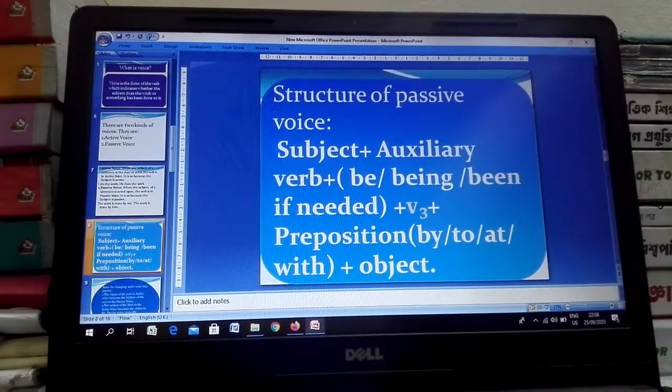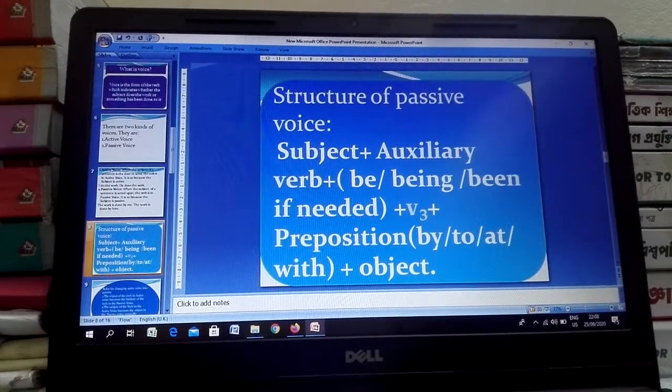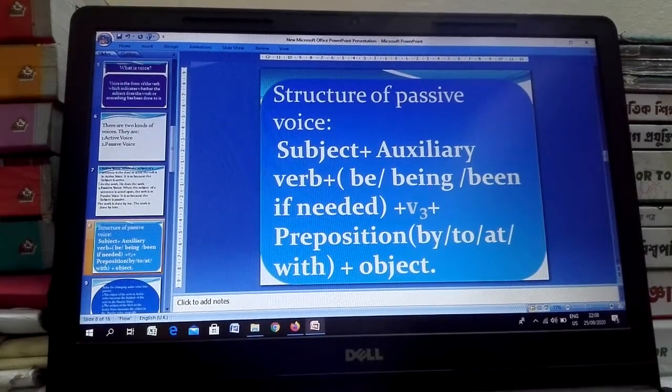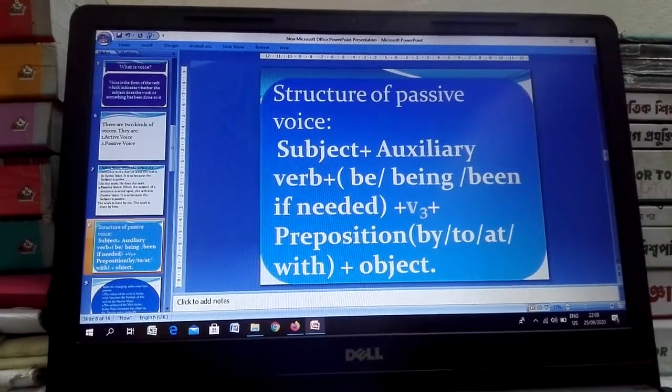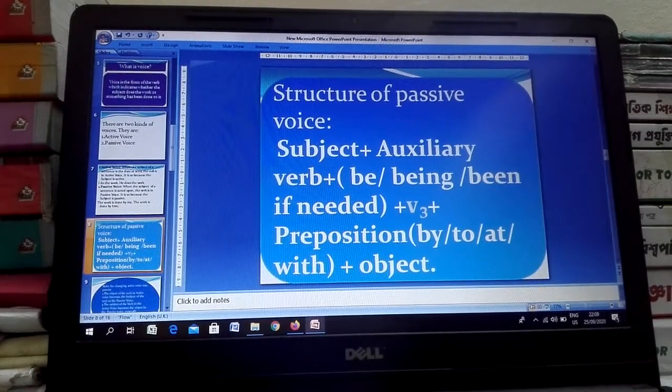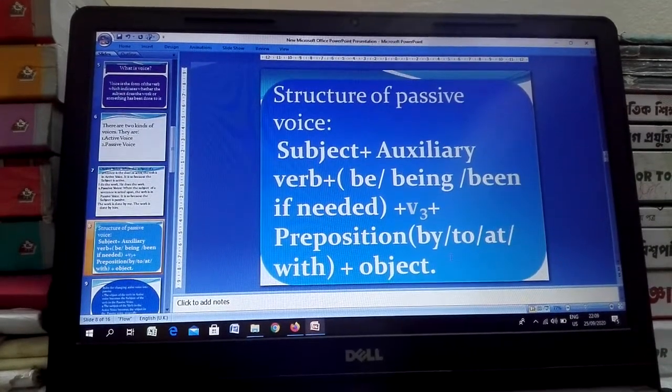A structure of passive voice: subject plus auxiliary verb plus be or being or been if needed, plus V3, which means the past participle form of the verb, plus preposition by or to or at or with, plus object.